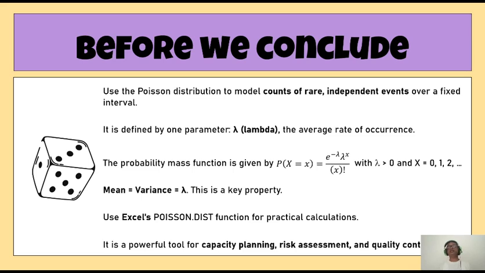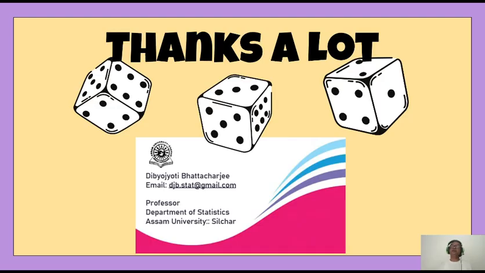Excel's Poisson dist function can be used to avoid manual computation, and you can get the result correct using the Poisson dist function of Microsoft Excel. This is a powerful tool for capacity planning, risk management, and quality control. Some of such examples we have seen in this presentation. So with these words, we come to an end of Poisson distribution. We have done some problems, we have seen the mathematical form of the Poisson distribution, and we have also seen how we can do the computations with the help of Microsoft Excel.